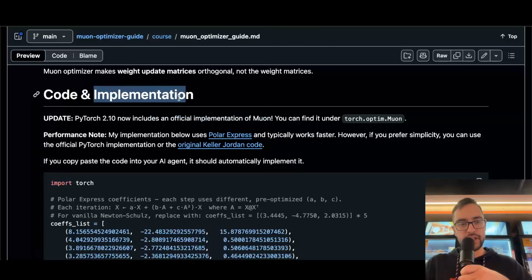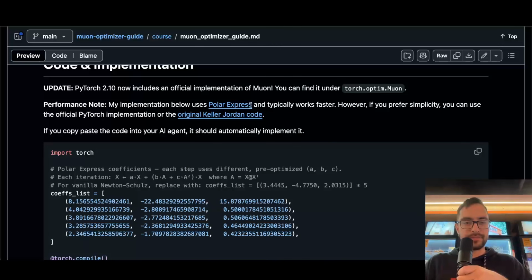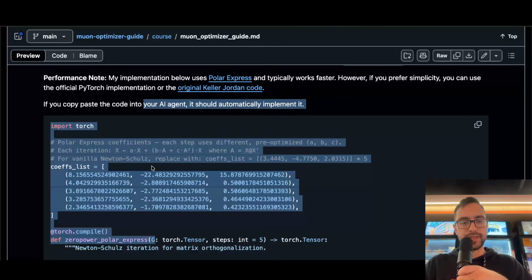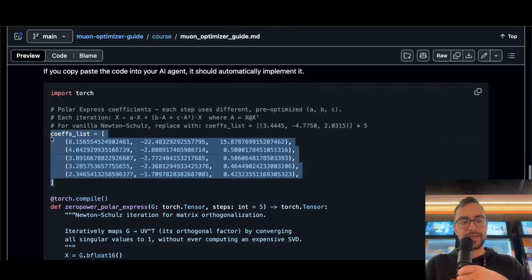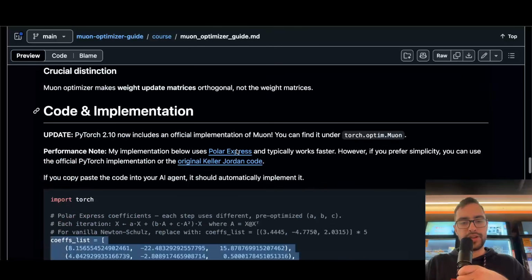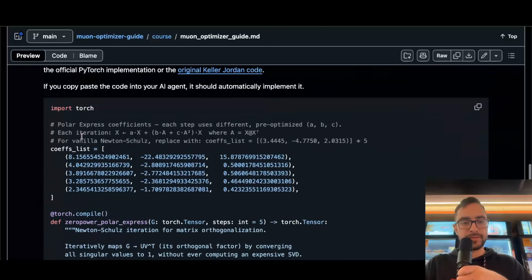Code and implementation: PyTorch 2.10 supports the Muon optimizer. Usually you want to use the PyTorch implementation because they are hyper-optimized, but there is also the original Keller Jordan code here, or you can just use my code. My code also contains this Polar Express paper. It may be faster than the original Keller Jordan. So whichever one of the three you choose, probably the PyTorch implementation is best.